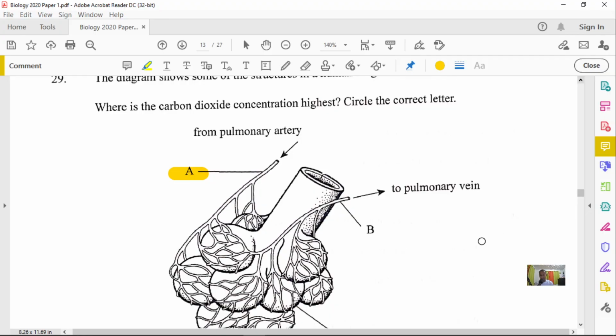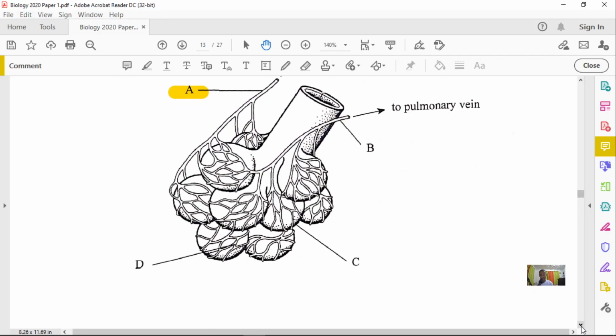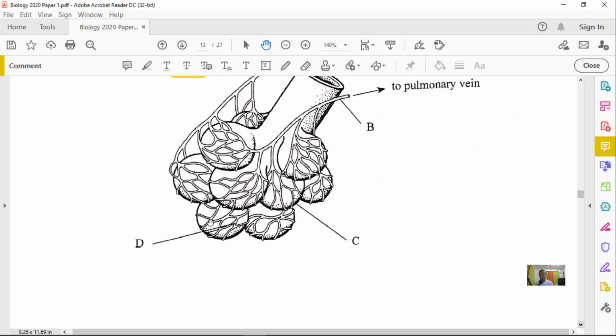Just to make a spin on this one real quick before we move on. B will be the most oxygen and least carbon dioxide. Let me erase that. I don't want to get confused with the option here, right? So again, in terms of the highest carbon dioxide, it is option A. The least carbon dioxide will be option B. All right, and the most oxygen will also be in this, in terms of the blood itself, right? Because remember now, it's absorbing from the alveoli, going to the blood, then we transport it to the heart, and then it circulates around the body. Okay, but of course, here is where the oxygen is being picked up, carbon dioxide being dumped, and so on. All right, so excellent.